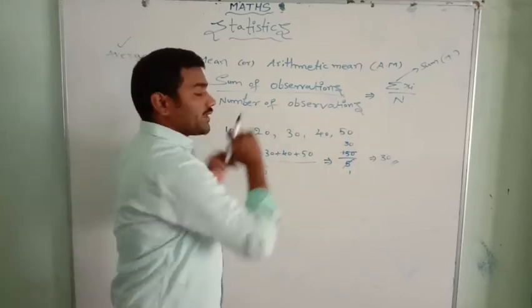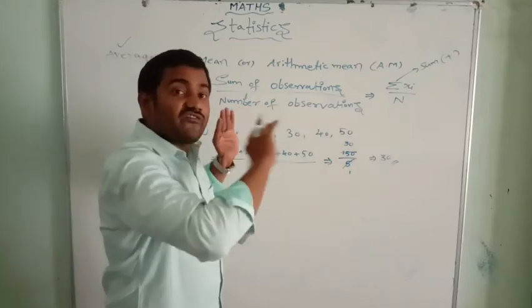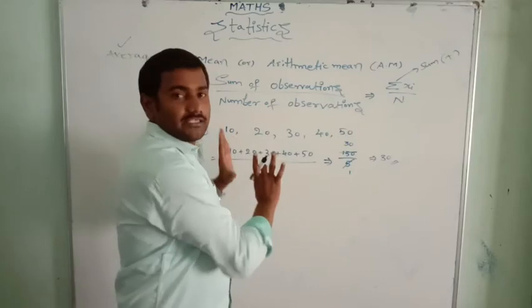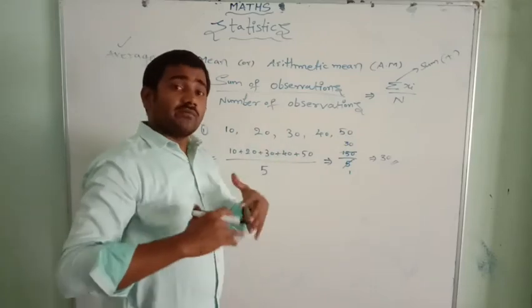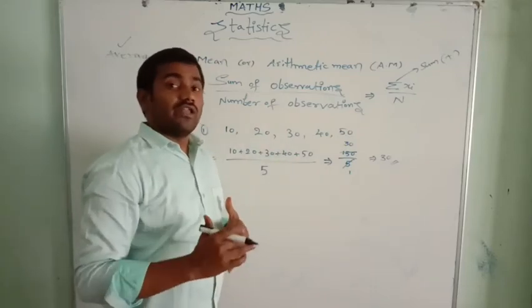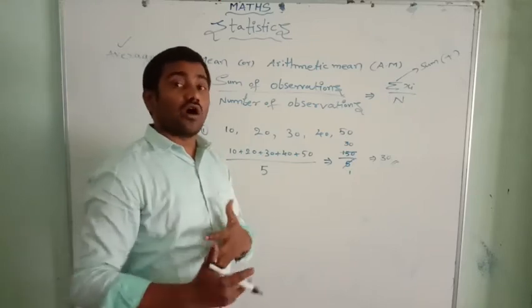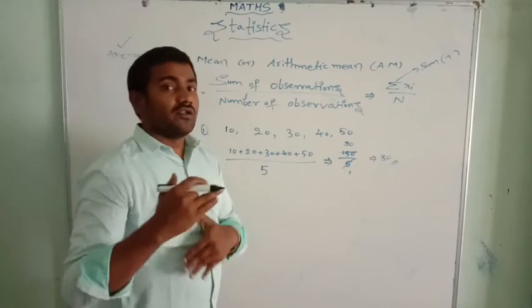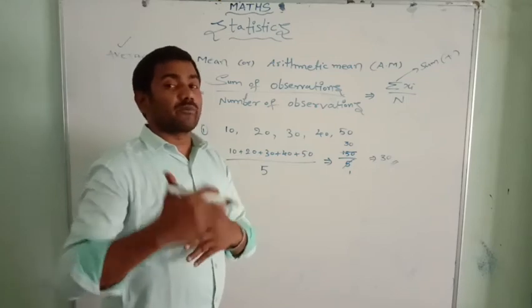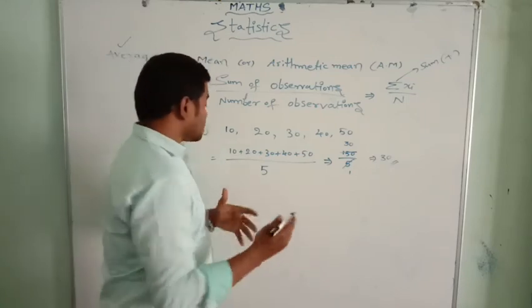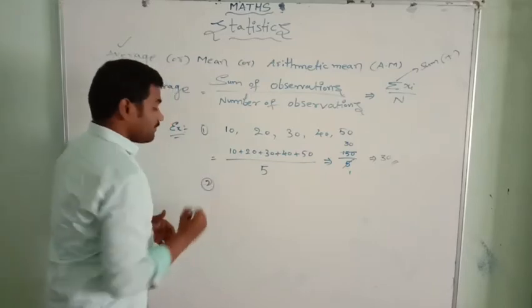This is simple data, numerical data in the form of a row. There are many kinds of data, such as data in the form of words, and there are word problems on how to solve the questions. You will learn them when your classes upgrade. Next, let me take the second example.